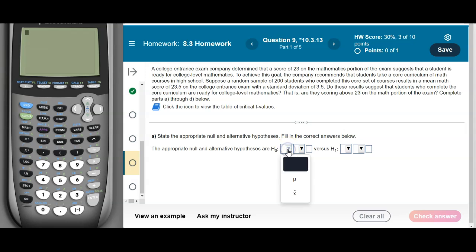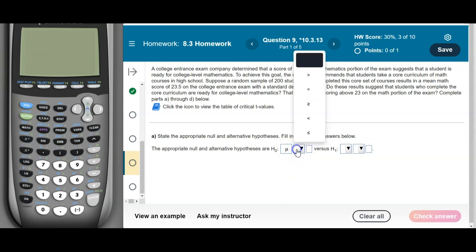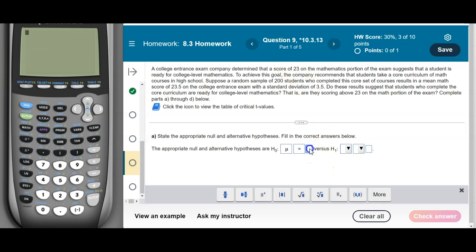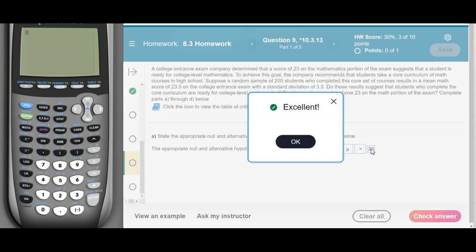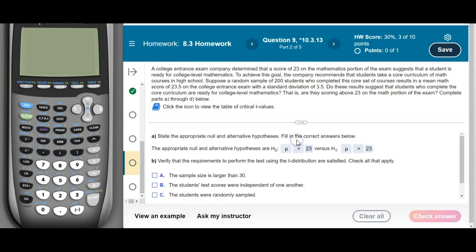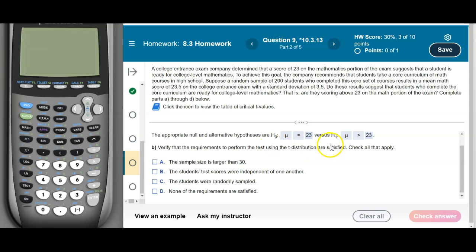So the null hypothesis is going to be the mean equals, we're always going to have equality in the null, the 23. And then the alternate is the mean is greater than that 23, because that would mean that they're ready. If they score 23 exactly, that would also be technically okay, but 23 or better would imply that they are ready, that they score higher than that amount based on the sample evidence.